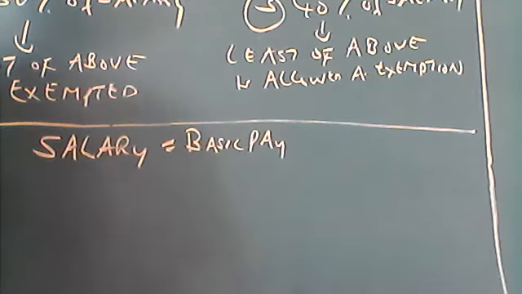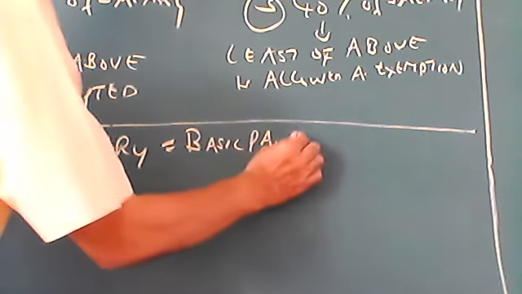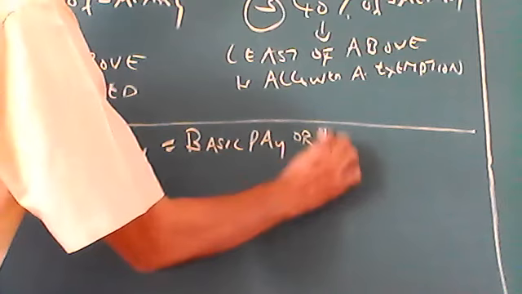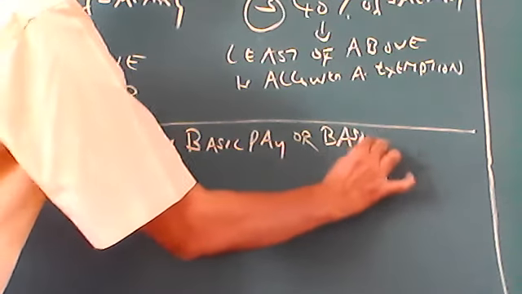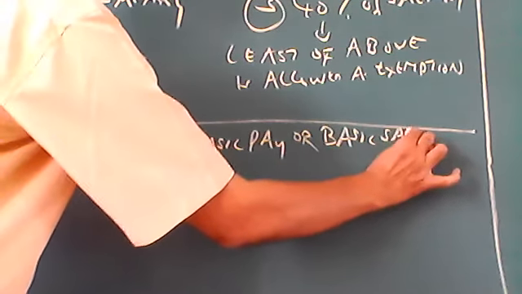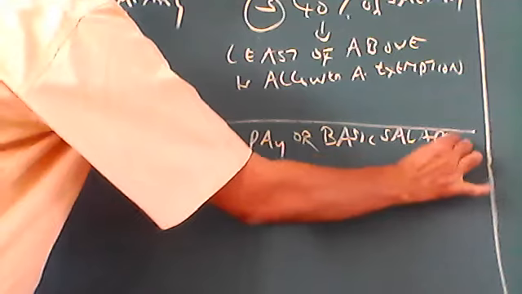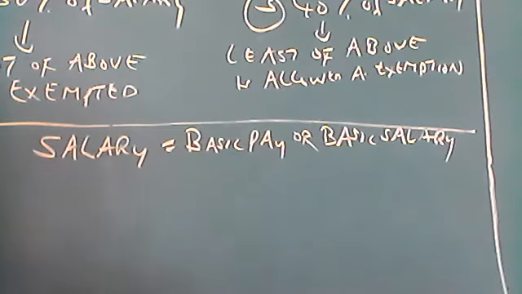The basic pay can also be called basic salary. Basic salary means basic pay only.